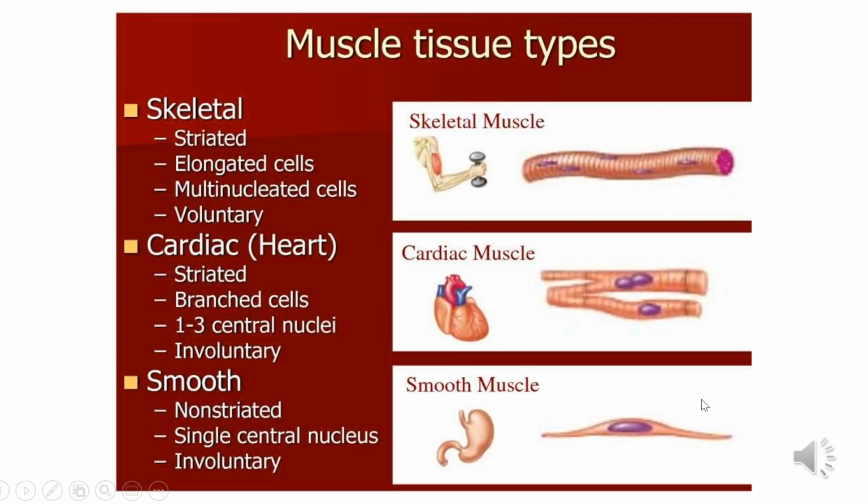In this section, we will study different types of muscular tissue. First is skeletal muscle tissue. That is also called striated or striped muscle. These muscles are found in limbs, body walls, tongue, pharynx, and the beginning of the esophagus, and are under the control of the animal's will.